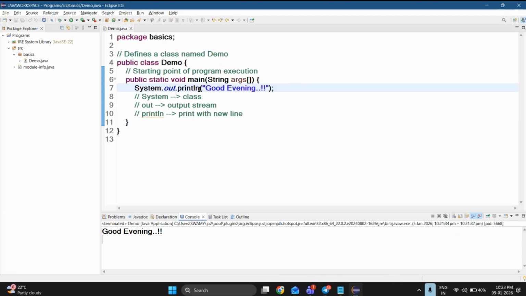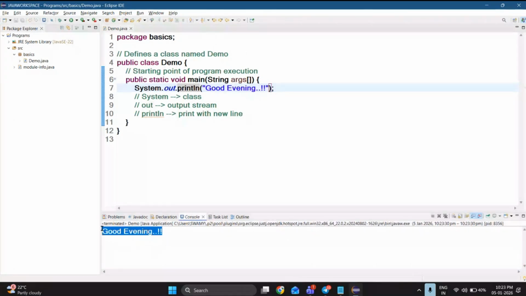If I don't want a new line to be created, you can use system.out.print directly, then execute the code again. See, you are not going to get a new line. So here I'm not getting any new line. Let me change to println. ln means print with new line. See, my message got displayed and a new line is also created.